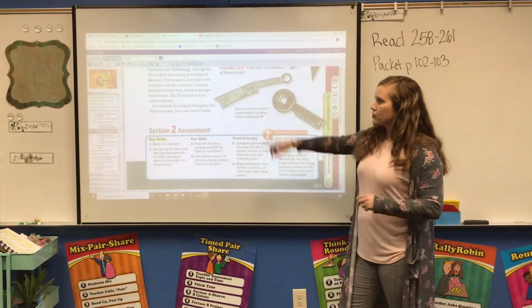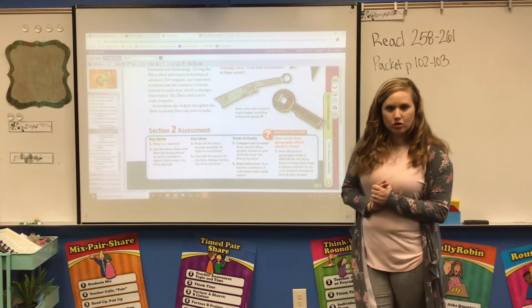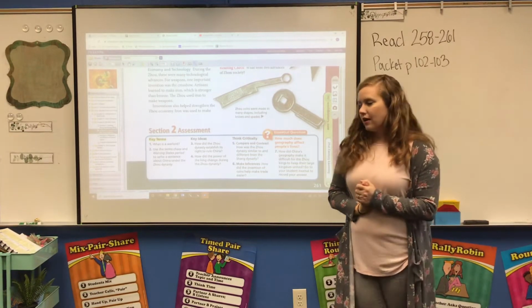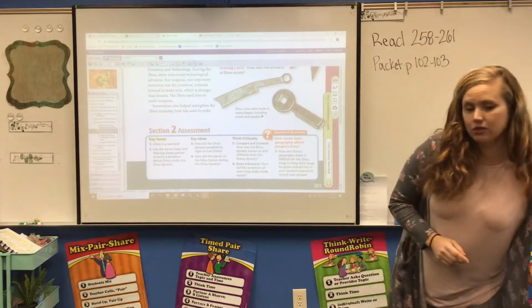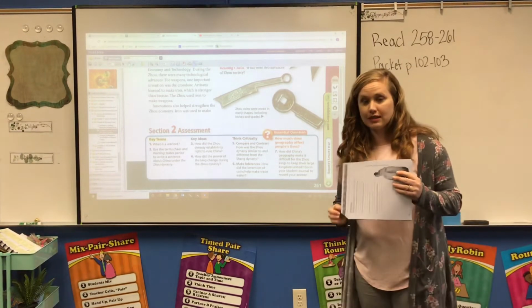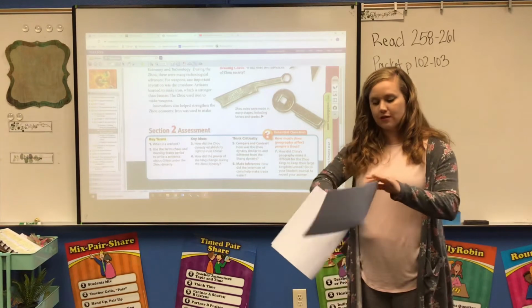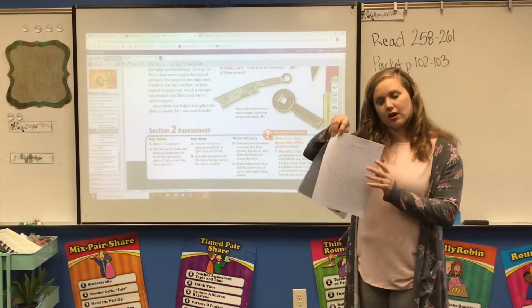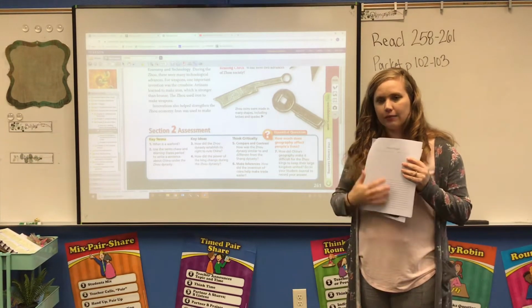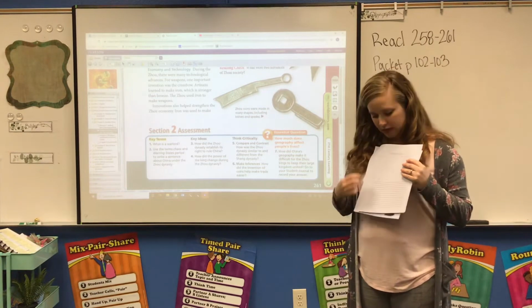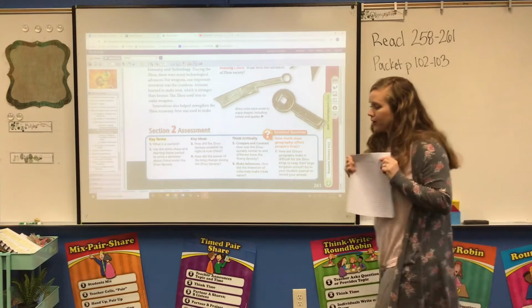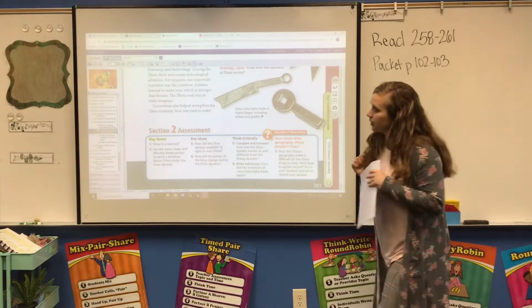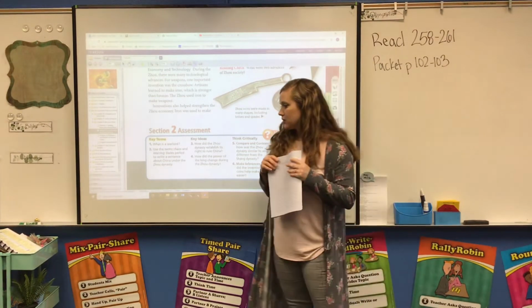So as you're reading through section 2, please make sure you're taking notes on page 103 and then 102 as well. Now, when you're completing those pages, yes, it's important to send them to me, but also don't forget to fill them out on your table of contents page. I designed this to help you track and make sure that you're getting all of your work completed, and you can put a check mark after you get it completed. All right, so page 102 and 103, while you read pages 258 to 261.